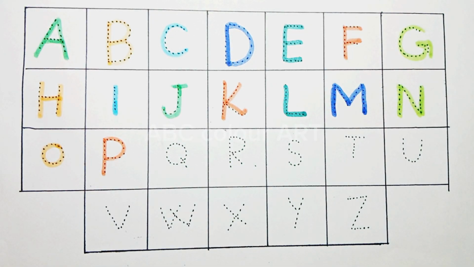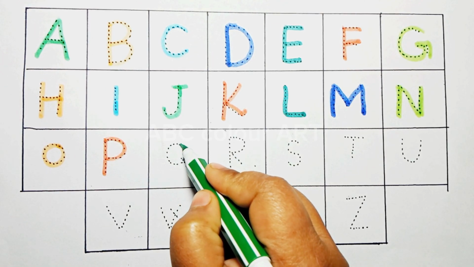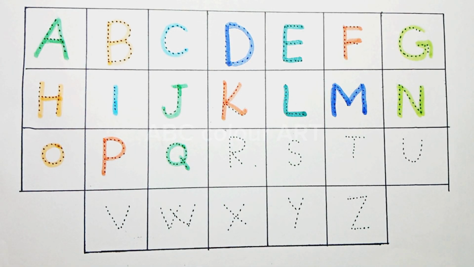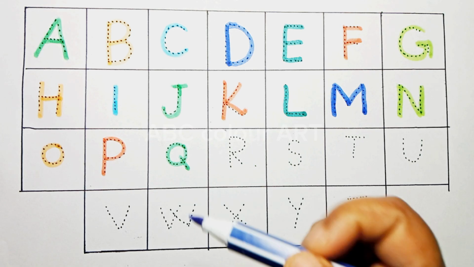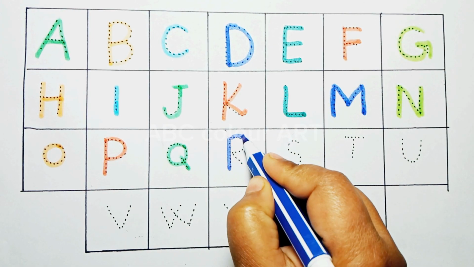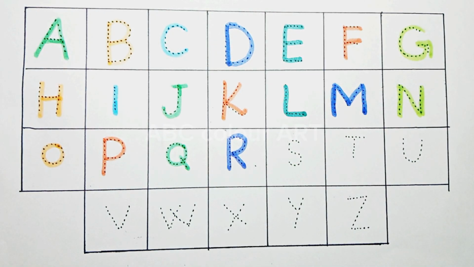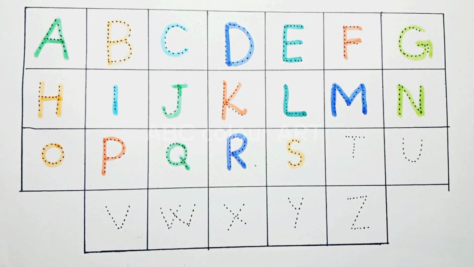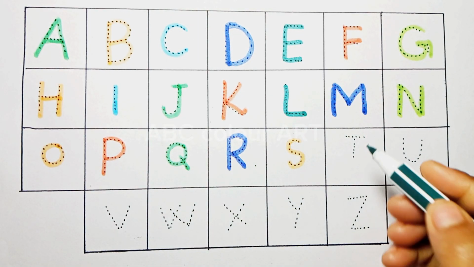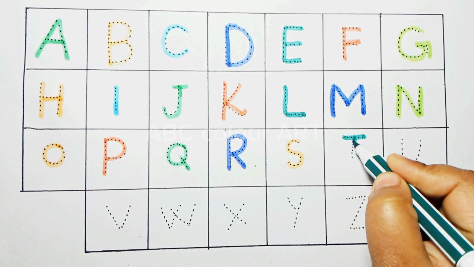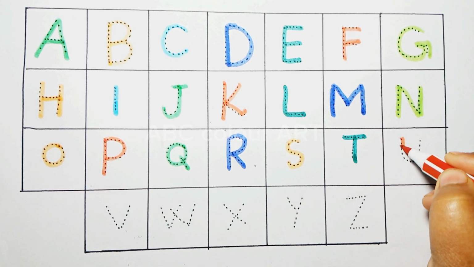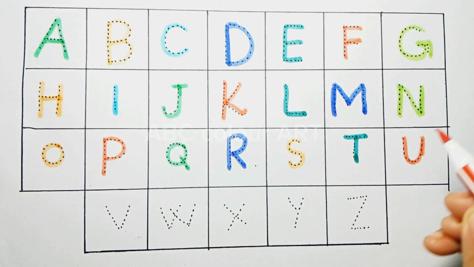P is for parrot, green color. Q is for queen, blue color. R is for rat, orange color. S is for sun, sea green color. T is for tiger, red color. U is for umbrella, blue color.